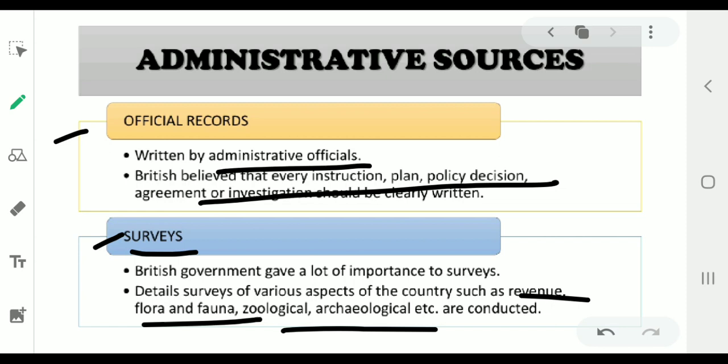And at the end of the 19th century, censuses were also carried out. The census operations were held after every 10 years. These helped the British officials to prepare detailed records of the number of people in the provinces of India.